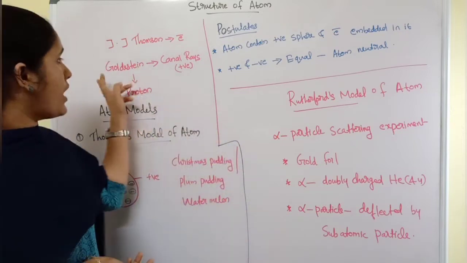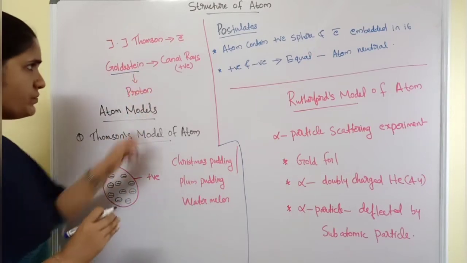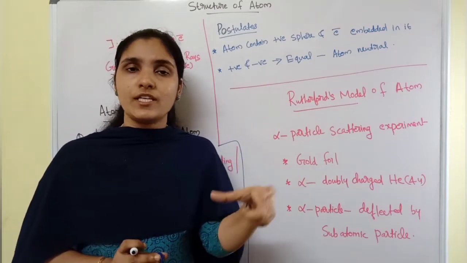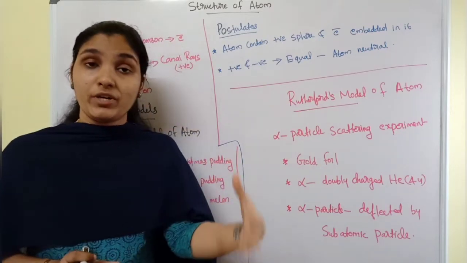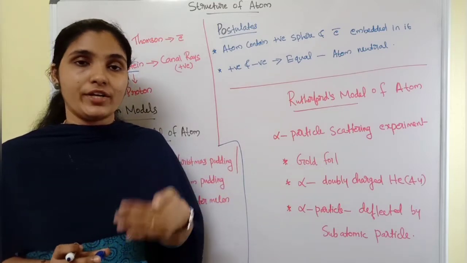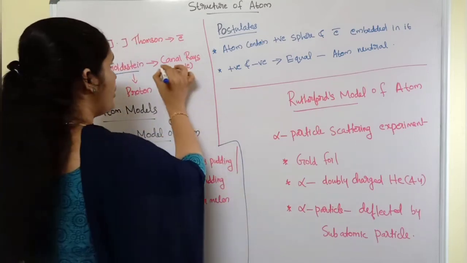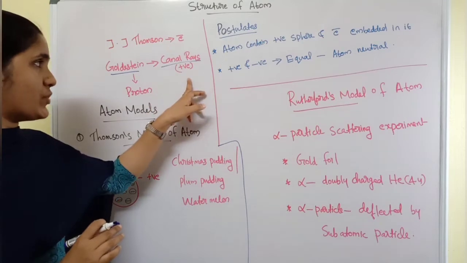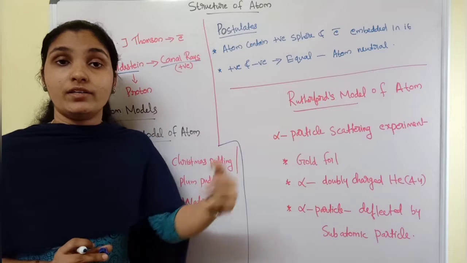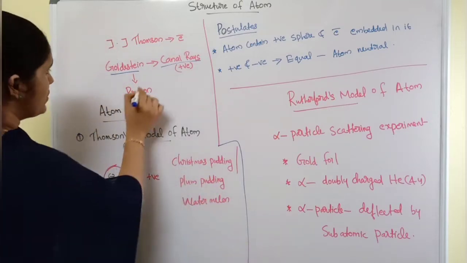Later another scientist, Goldstein, found from a gas discharge some positively charged radiation, and he called that radiation canal rays. And later this discovery led to another discovery of the next subatomic particle, that is proton.